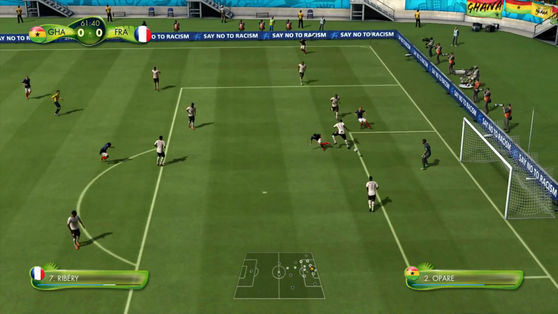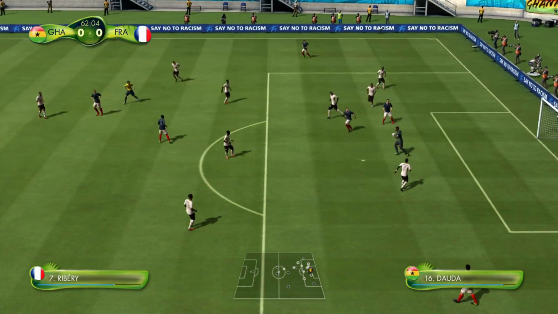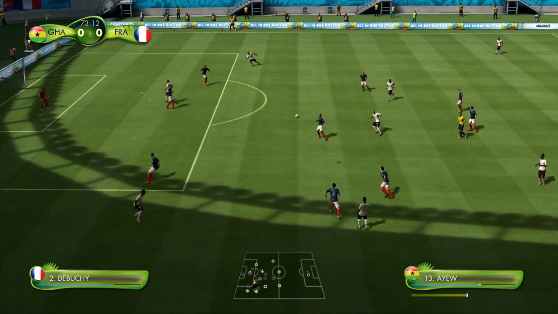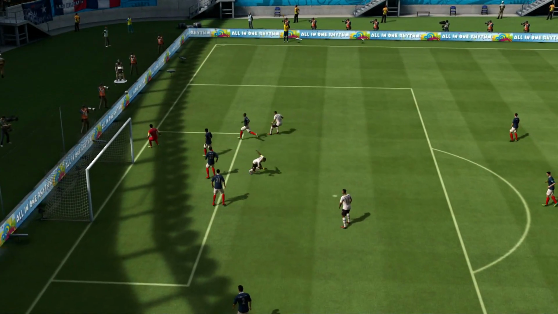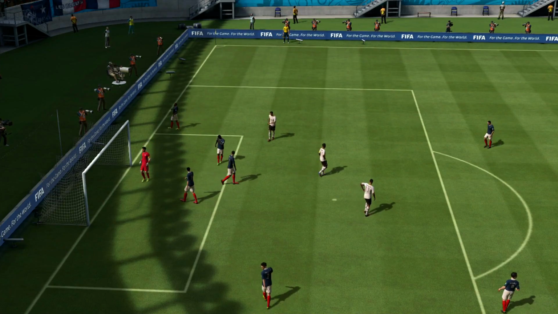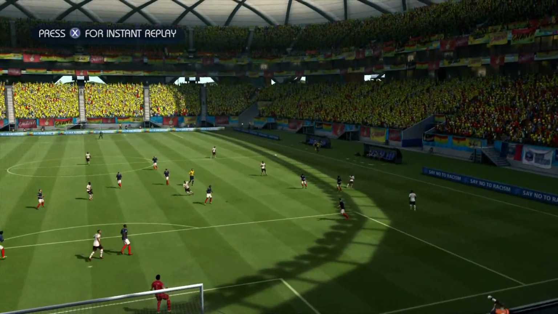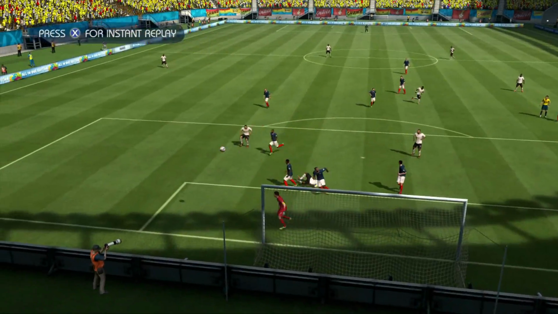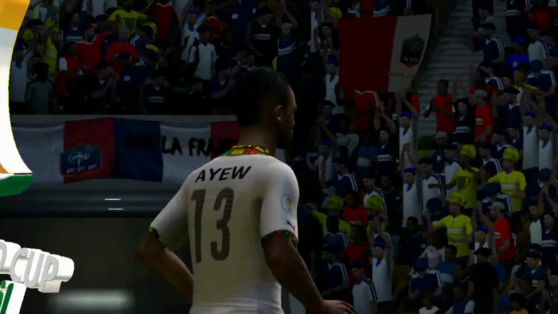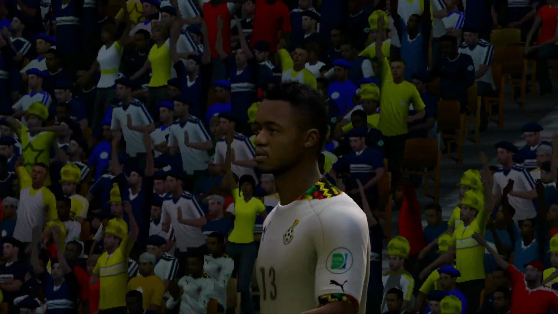Crossed in by France, and it's collected again by the goalkeeper. Crossed in, and headed. Another header. Oh, okay, well Ghana had a good chance there. That's their only chance of the game, but Lloris had to save it. And you have to think that Lloris was probably falling asleep for most of that game up until that point, because he hasn't had a lot to do.